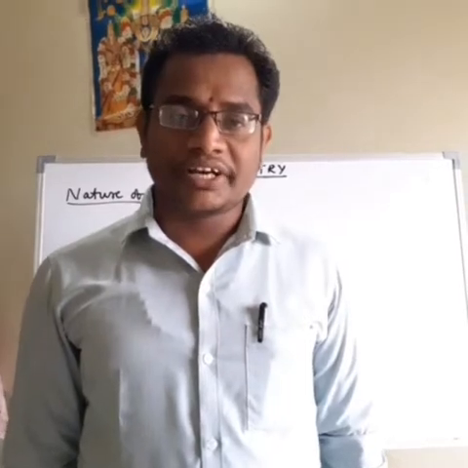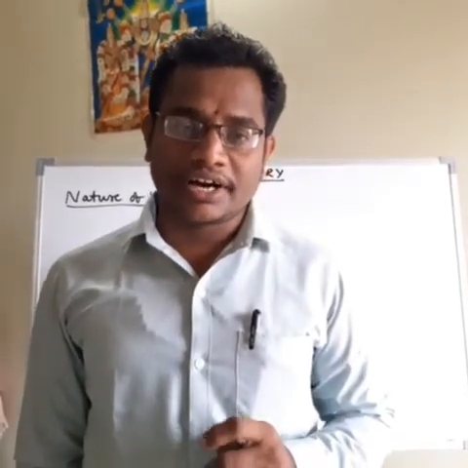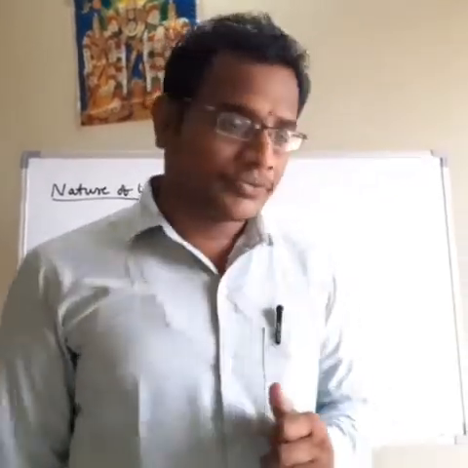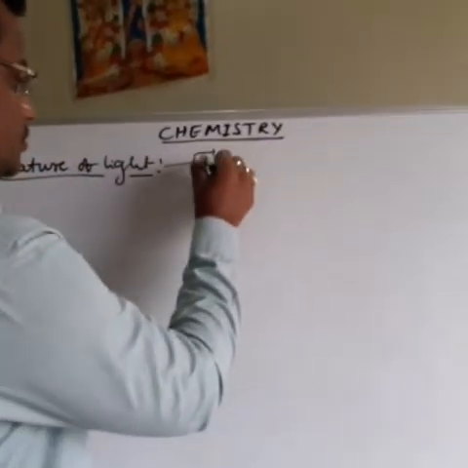Today I will explain the nature of light. The nature of light is explained by two theories. First one is the wave theory of light. Another one is the corpuscular theory of light.